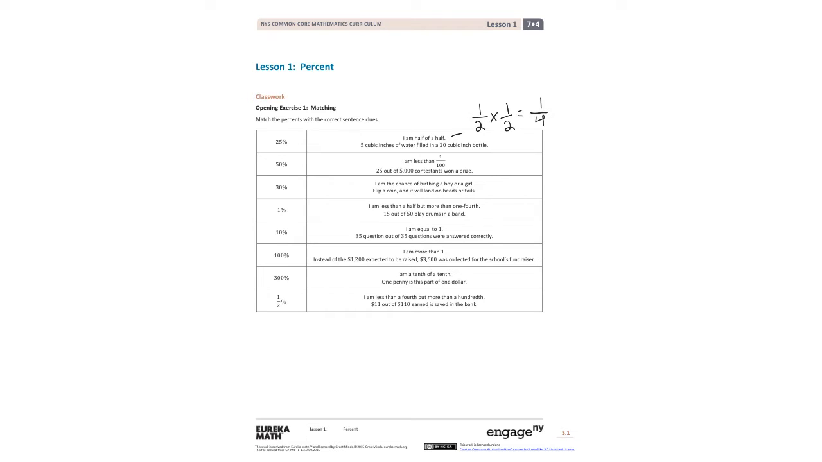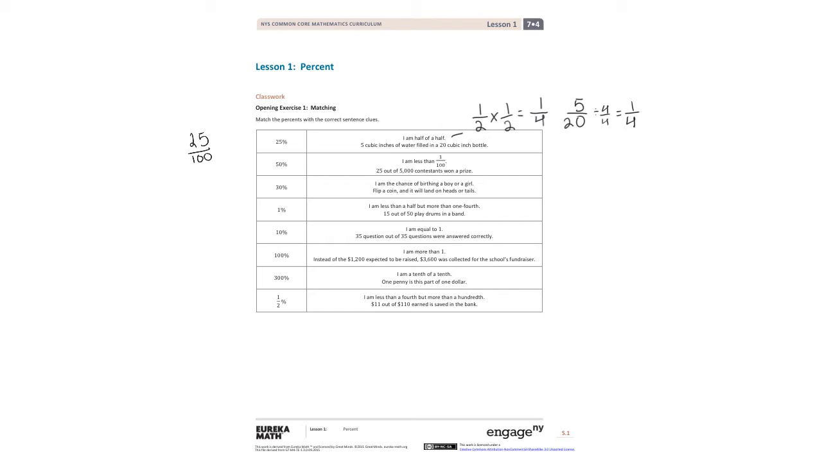So I get 1/4. If I do the same thing with 5 over 20, because that means I have 5 inches of water filled in a 20 cubic inch bottle, when I simplify these by 4, I also get 1/4. When we think about percents, we have to think of that value out of 100. So here I have 25%. This means if I was going to write this percentage as a fraction, it would be 25 over 100.